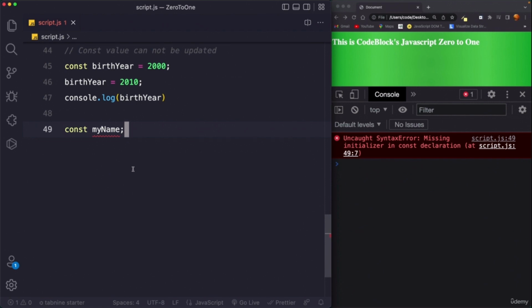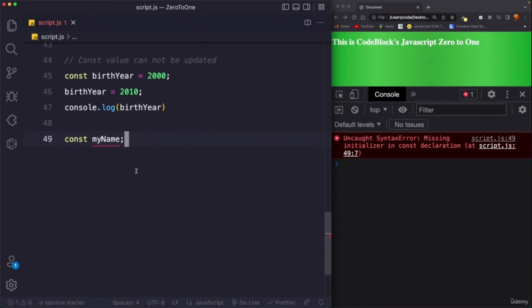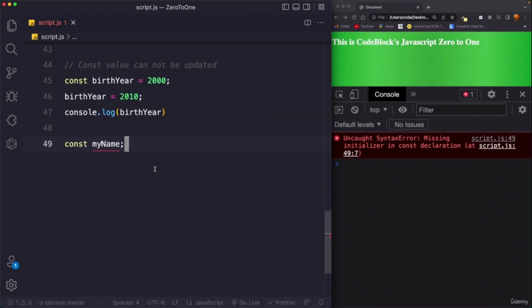Now with these two different ways of declaring variables, you will probably ask, should I use let or should I use const to declare a new variable? Well, as a best practice for writing clean code, I always recommend using const by default, and let only when you are really sure that the variable needs to change at some point in the future.